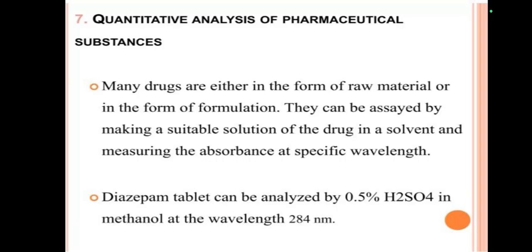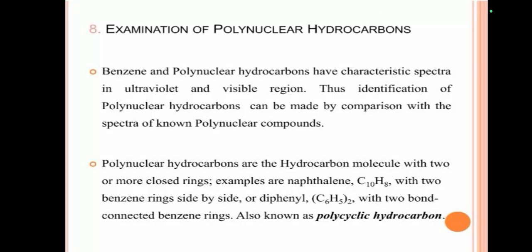Seventh one, quantitative analysis of pharmaceutical substances. Many drugs are either in the form of raw material or in the form of formulation. They can be assayed by making a suitable solution of the drug in a solvent and measuring the absorbance at a specific wavelength. Eighth one, examination of polynuclear hydrocarbons by using UV visible spectroscopy.